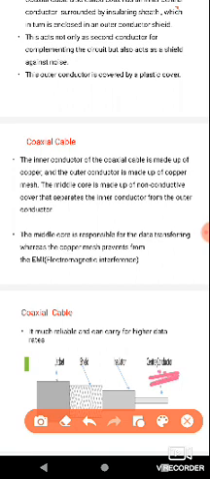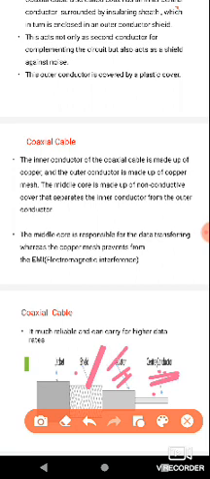Next, the outer conductor is made up of copper mesh, and the middle core is made up of a non-conducting cover, an insulator, which separates the inner conductor and the outer conductor.